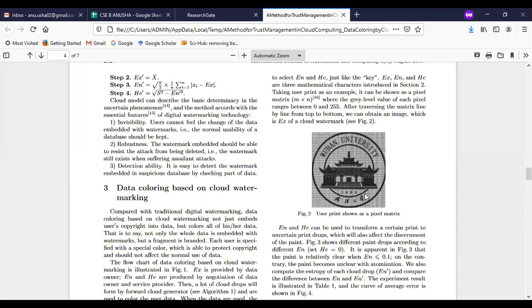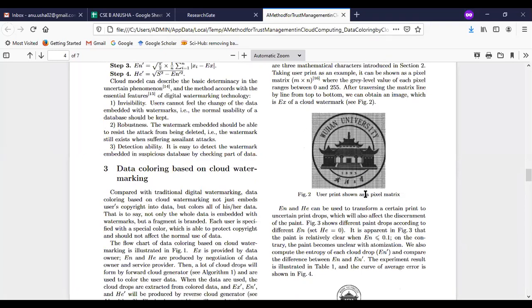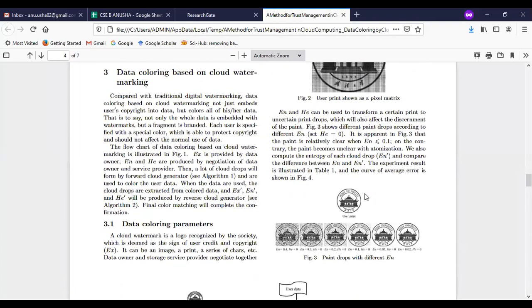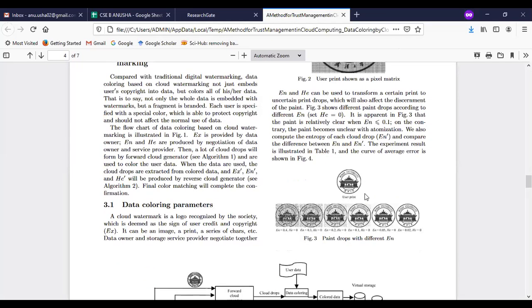I want to get only the data of my print. How they are choosing here is, we need to take different print drops into account, and at last we will get the last one. So we are dropping little by little, and then we got this last one.